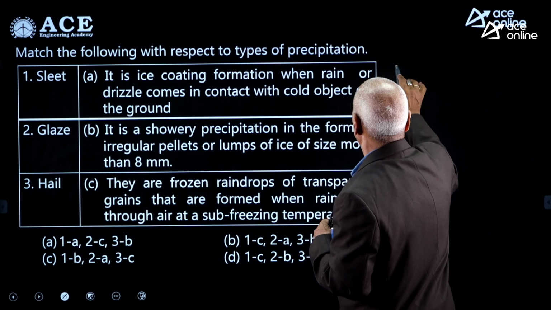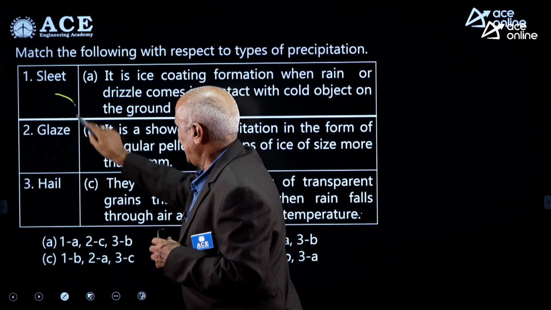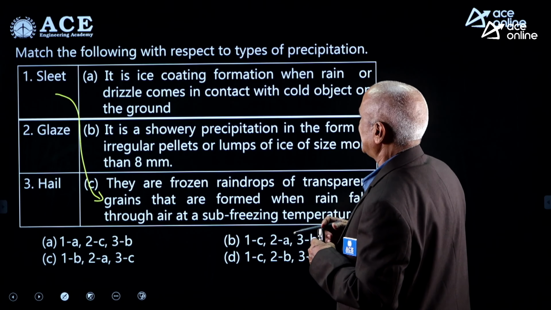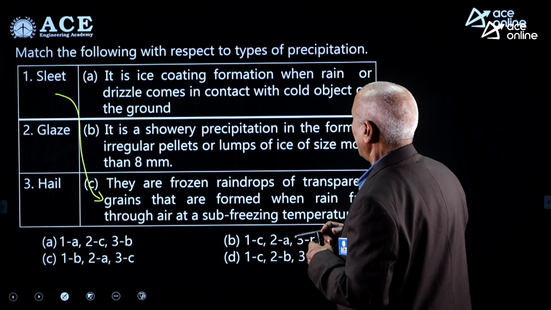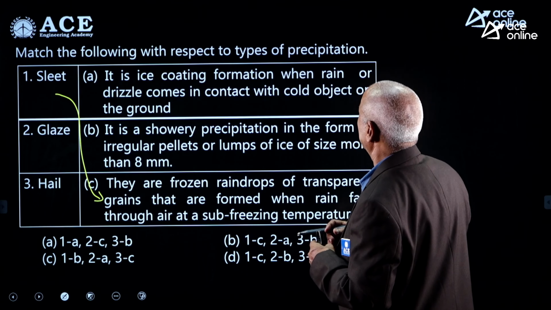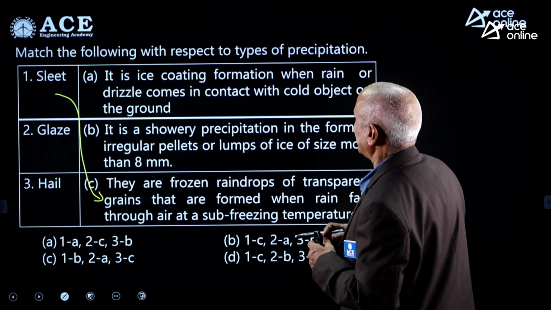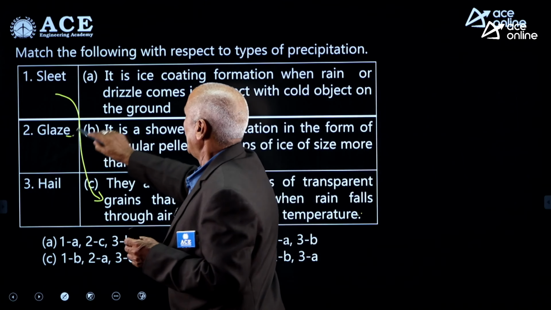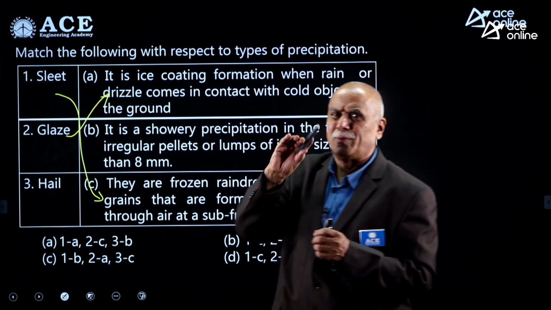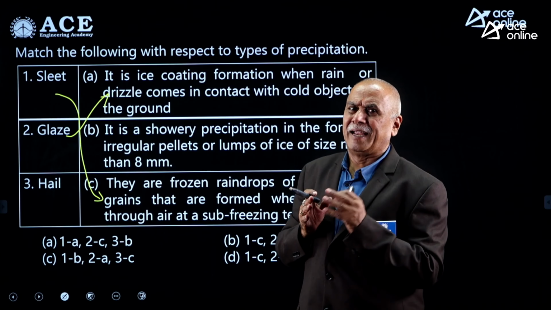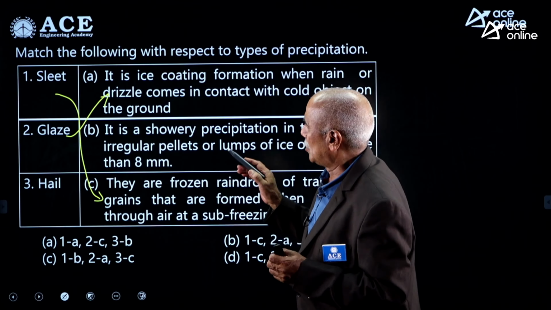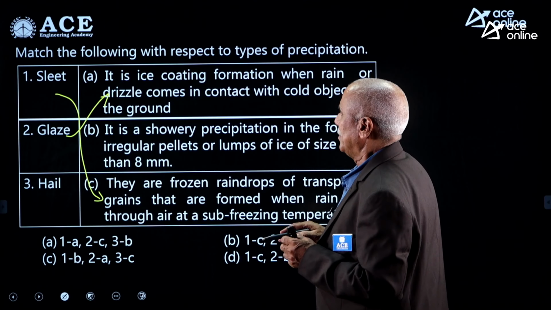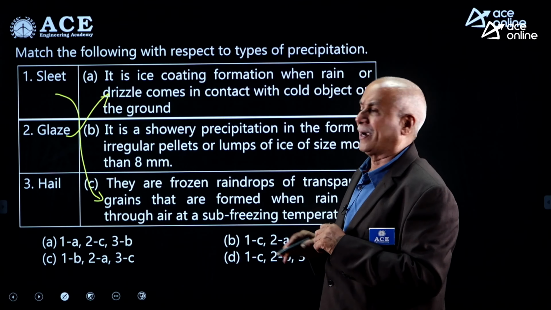1C is correct. Glaze. Glaze is the ice coating formation when rain or drizzle comes in contact with the cold object on the ground. Even on the grass, we are able to get the glazing of raindrops. So 1C, 2A, obviously 3B, hails and hailstorms, we know pretty well.